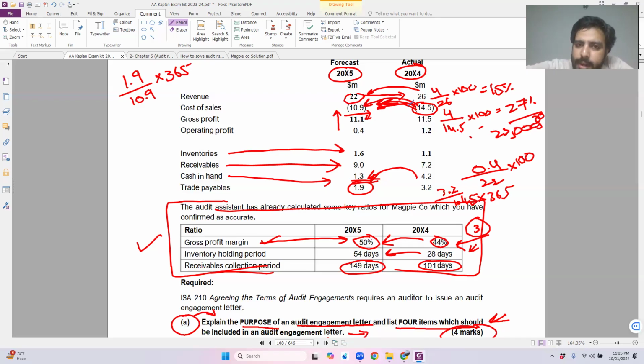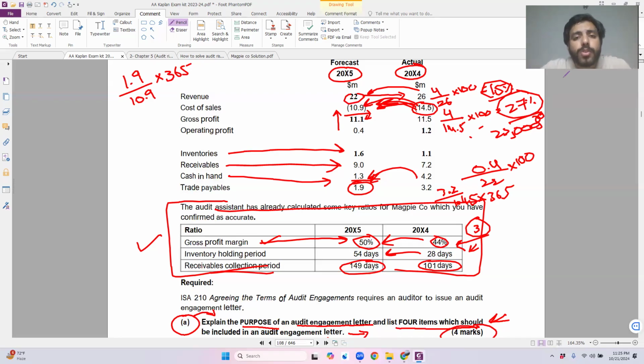Do I have an answer for step number two? Do I have any standard link with it? No. Let's move towards step number three directly. Why do I think that there is a risk? I need to explain it in my own words. The above risk exists because the revenue in the current year has decreased by 15%, whereas the cost of sales has decreased by 27%, which is more than revenue.